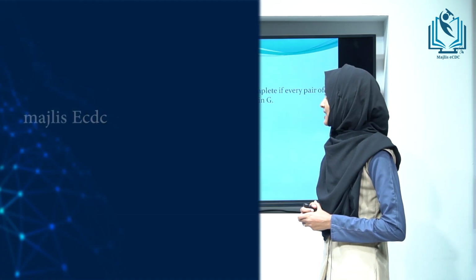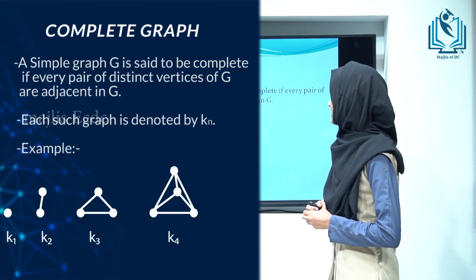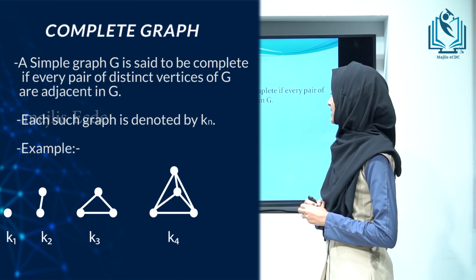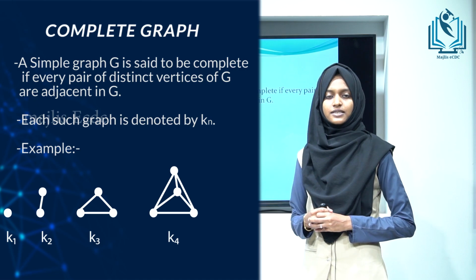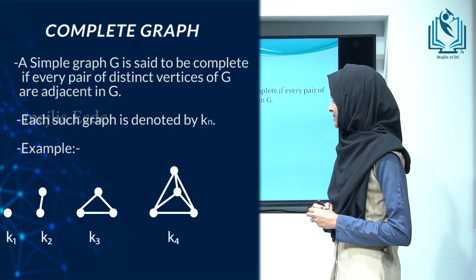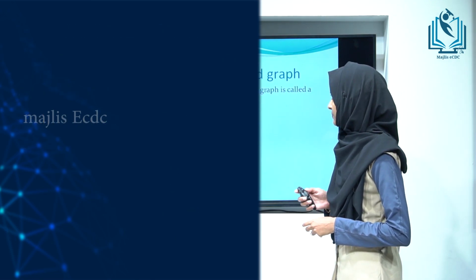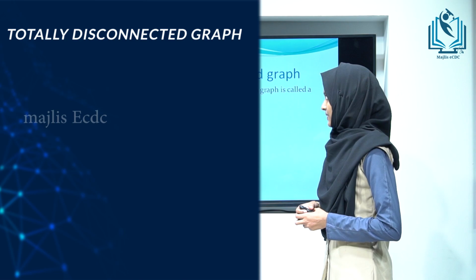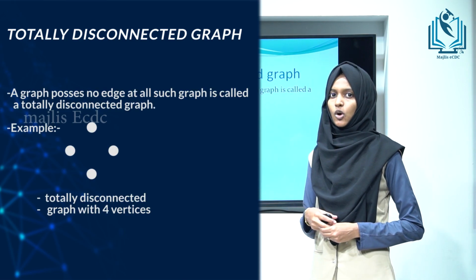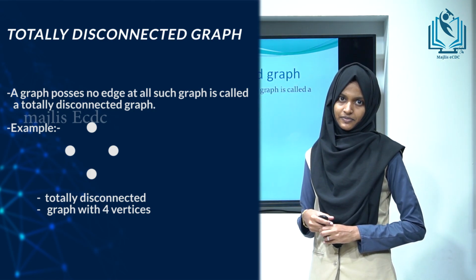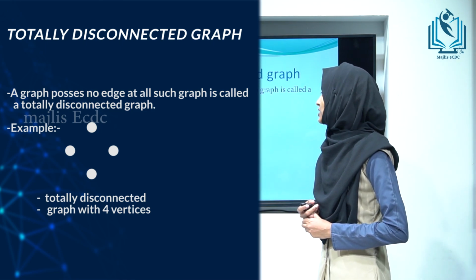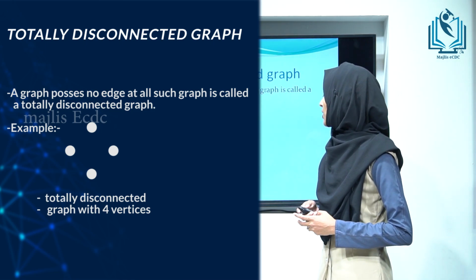Complete graph. A simple graph G is said to be complete if every pair of distinct vertices of G is adjacent in G. Each such graph is denoted by Kn. Example: K1, K2, K3, K4. Totally disconnected graph. A graph that possesses no edges at all is called a totally disconnected graph. Let's see an example. Here the graph is a totally disconnected graph with 4 vertices.